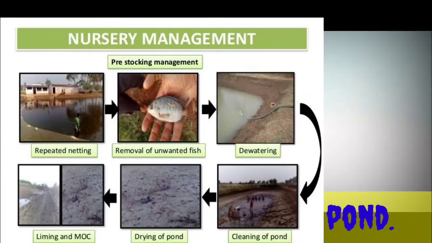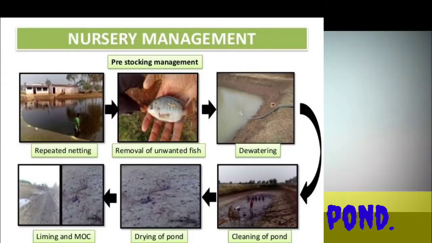First, water is removed from the ponds and then they are exposed to sun drying. If any water is remaining in the particular pond, at that time you have to drain all the water from the pond, and the pond is exposed to sun drying. Okay, and why should we do this?